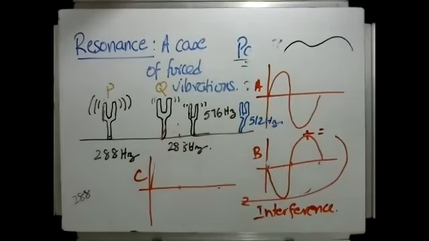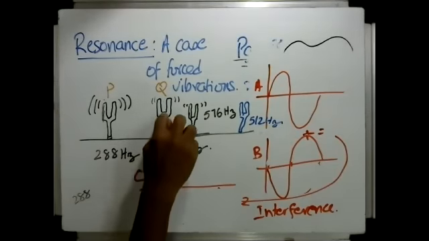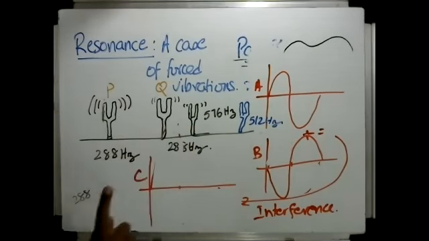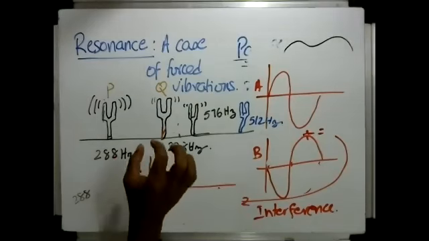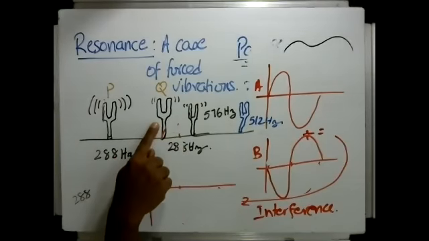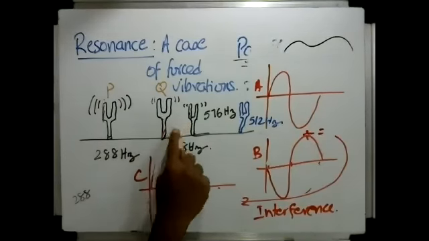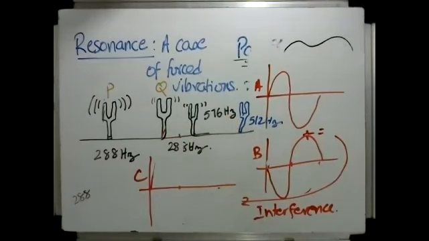This tuning fork will not vibrate. It won't work. So the key thing is to explain why this starts vibrating. If you are able to give the correct explanation of why this starts vibrating, then it will be automatically clear why this one vibrates and this one does not vibrate.